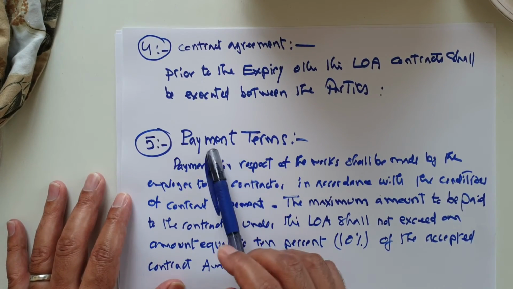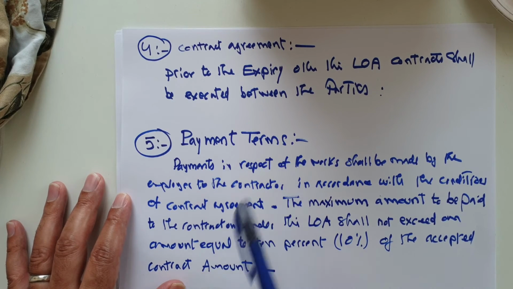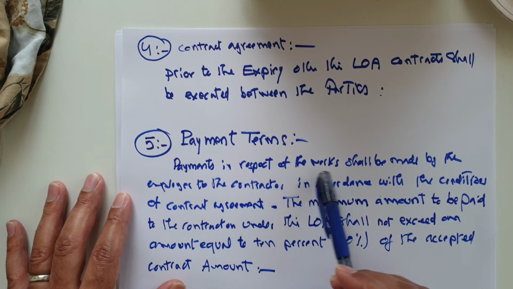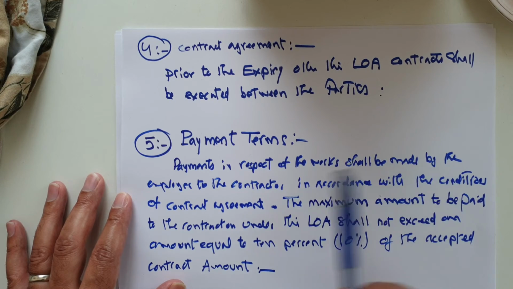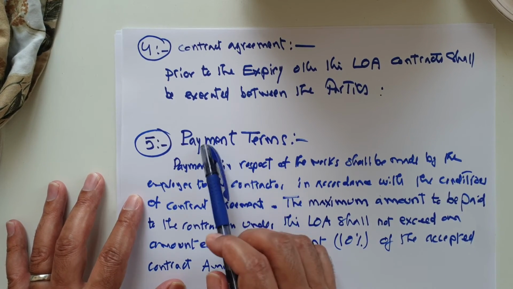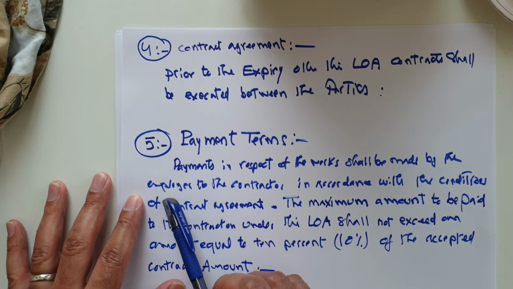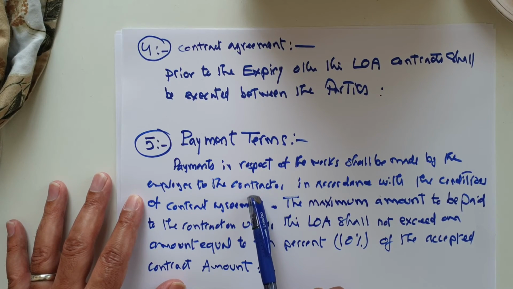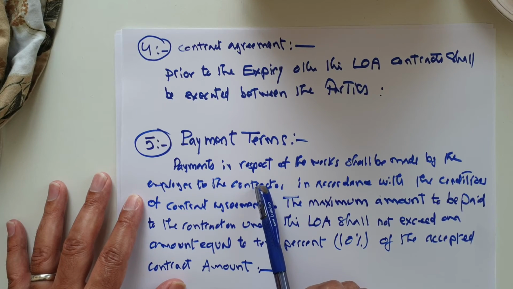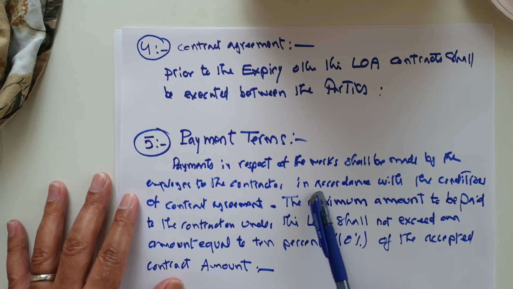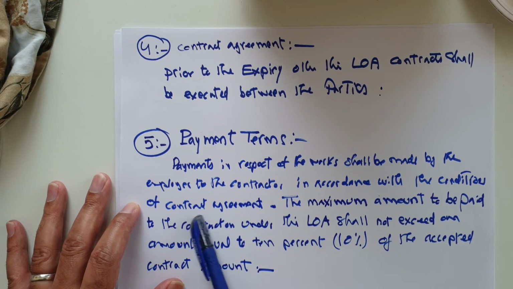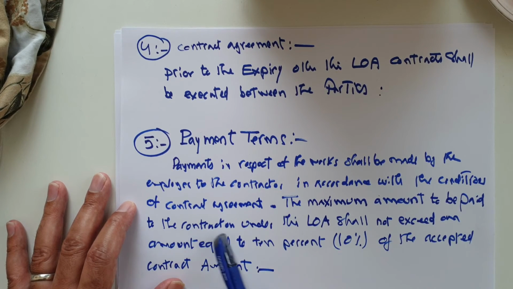Number 5 mentions the payment terms. Payment in respect of this work shall be made by the employer to the contractor. It should be done by the employer to the contractor, and the terms of this payment, meaning how much payment I have to pay and when. In accordance with the conditions of the contract agreement, the maximum amount to be paid to the contractor under this LOA shall not exceed 10%.